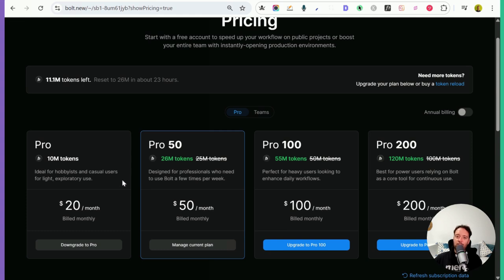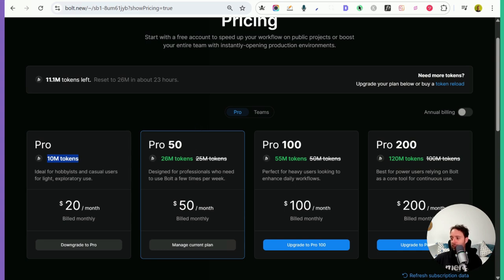So I prefer this pricing model a little bit. It is obviously a bit more difficult to understand because it's like, how many tokens is 10 million? I have no idea, but I found that even though these are the same prices as Lovable, I can actually do more with this. Like I've moved up to the $50 plan because I'm just using this every single day to create stuff.